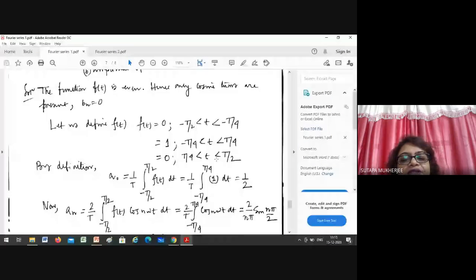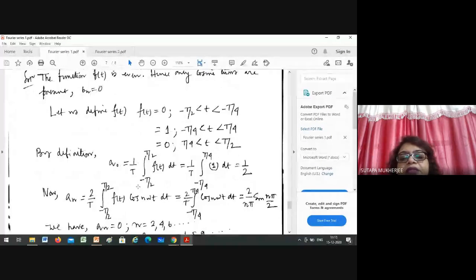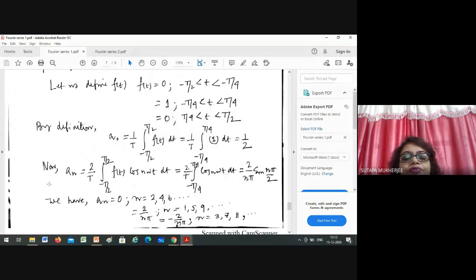Now by definition, a0 equals 1 by T, integral from minus T by 2 of f(t) dt. So f(t) equals 1 in the region minus T by 4 to plus T by 4. So you are getting half. The a0 is done. Now come to an, 2 by T, integral of f(t) cos n omega t dt, because in case of bn it is sin n omega t dt.